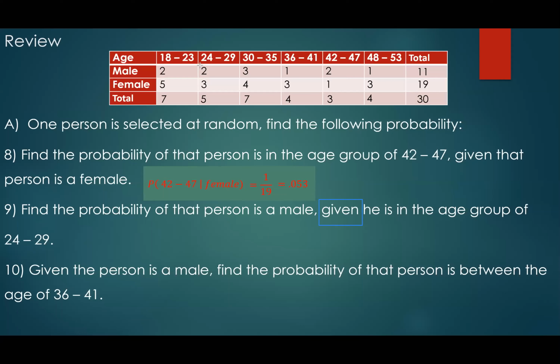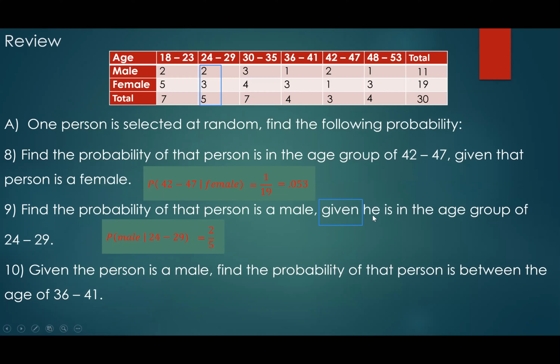24 to 29, right? The first condition, the first thing you want to make sure of, is that the person has to be in the age group of 24 to 29. The male, you are not guaranteed that that male is in that age group, right? So the first thing is, your total here is 5. We only have 5 people in that age group, and out of those 5 people, how many of them are male?